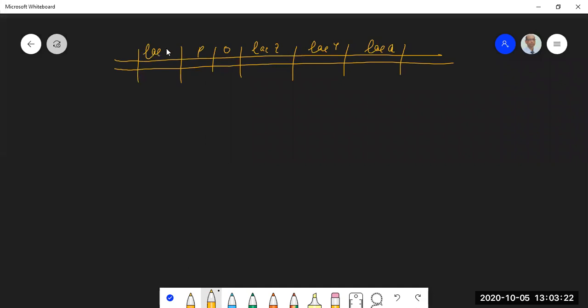There is a lacI here, and there is a promoter over here. Okay. So let's say what happens when the operator is mutant, O is mutant. What will happen when the operator is mutant? So when the operator is mutant, this LACI will be transcribed. You will have the repressor protein, you will have the tetramer,